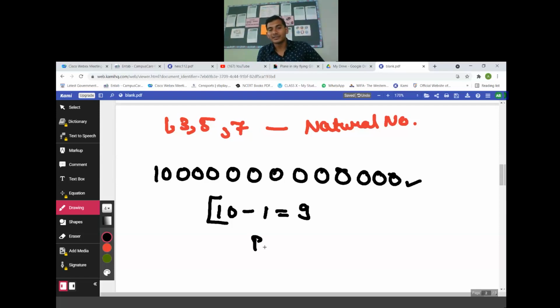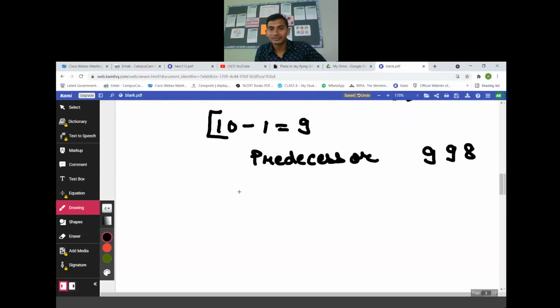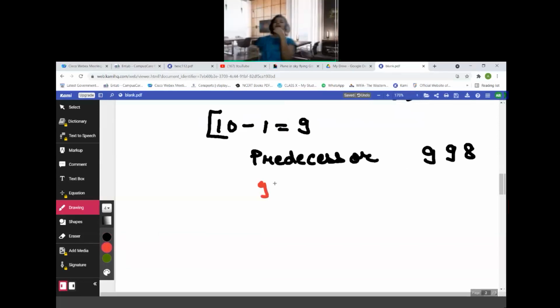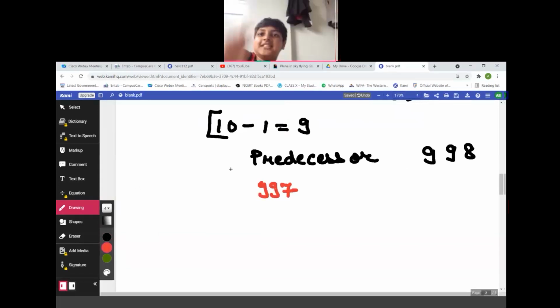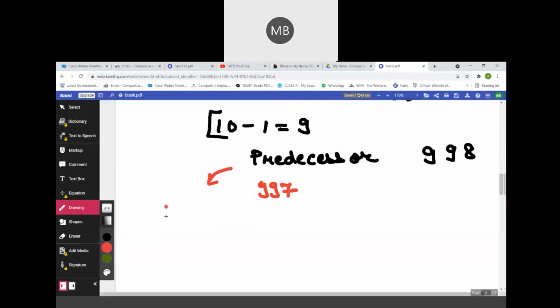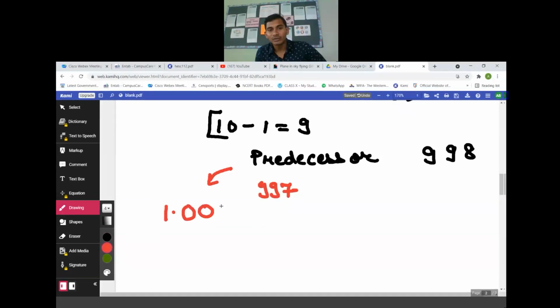Okay, what is the predecessor of the number 998? 997. What is the predecessor of 1.004?